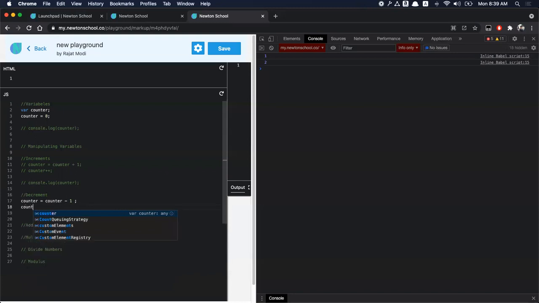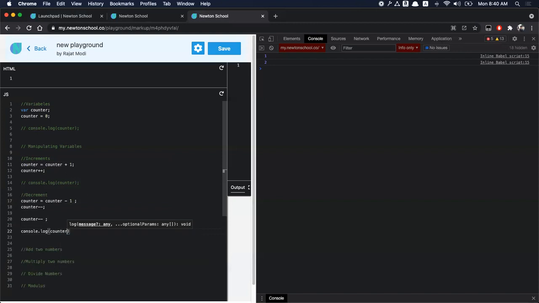we have a similar expression for decrementing, minus minus. So this should bring the counter to -2. Okay. Let me just keep these statements here itself. So this will increment it by 2 and this will decrement it by 2. And let's add one more to see the difference. We should get a -1 now. Right, so we get a -1.